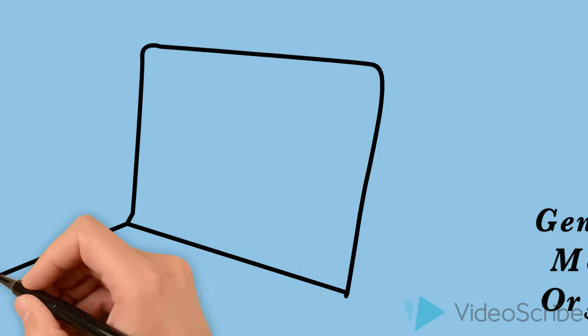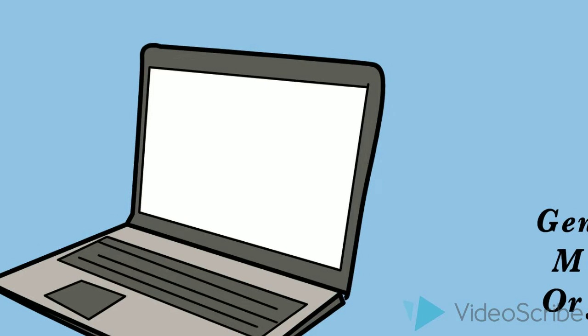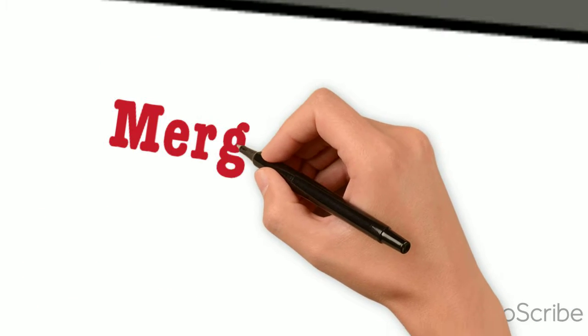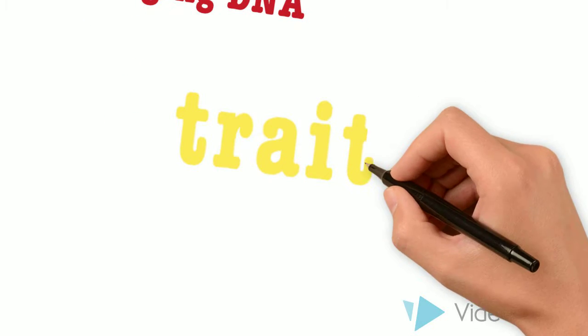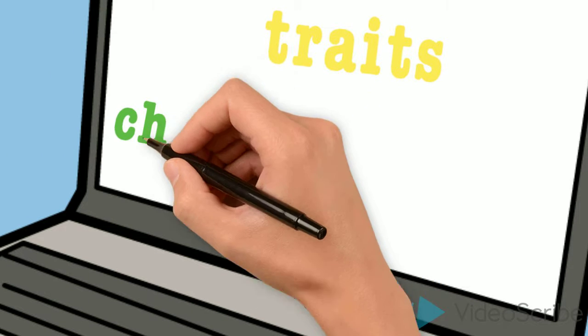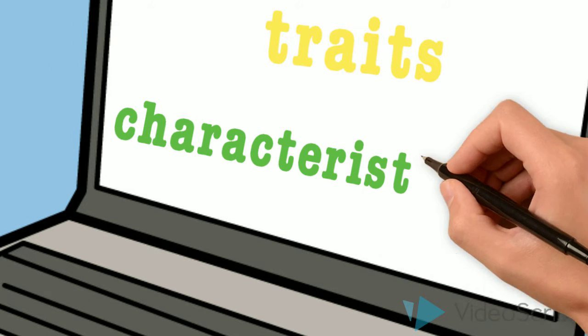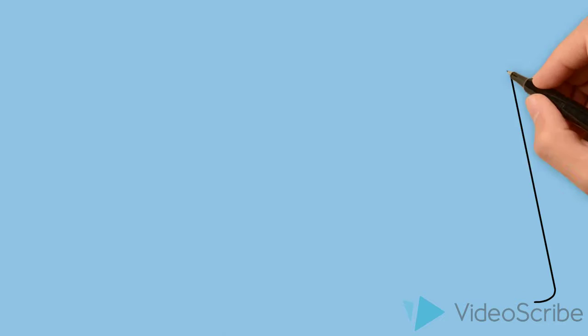GMO stands for genetically modified organisms. A GMO is an organism created from merging DNA. It is the process of putting a gene of one species into another to alter its traits and characteristics. An organism can be modified for many reasons, such as herbicide tolerance, resistance to insects, and much more.